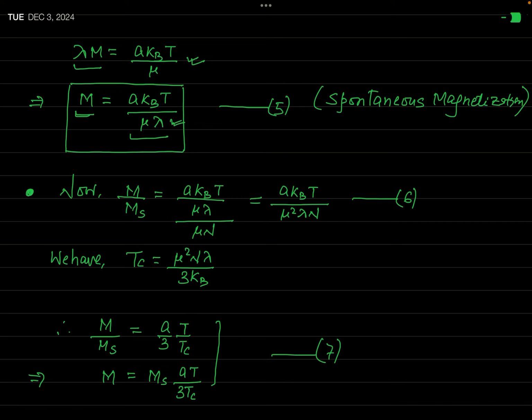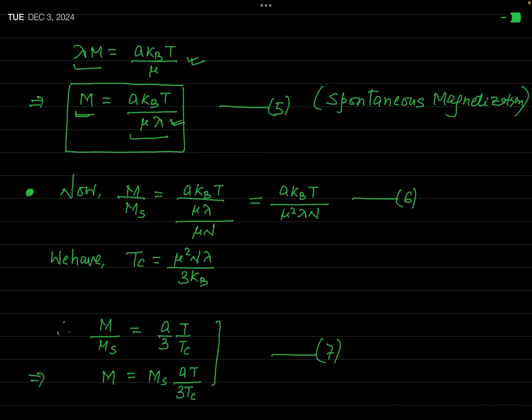Okay? Now, actually, we will see when this spontaneous magnetization can exist and when it does not exist. For getting the idea of this spontaneous magnetization, we have to see some calculation, some graphical plot, and from that we can easily explain the existence of this spontaneous magnetization, when it will exist or when it will not exist.